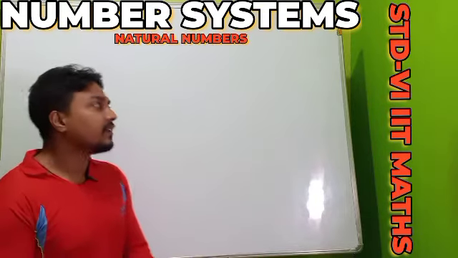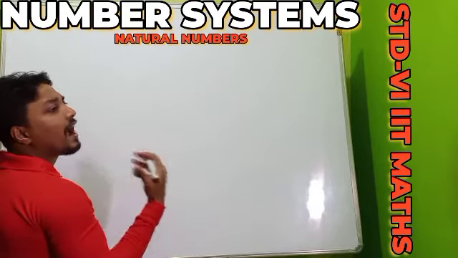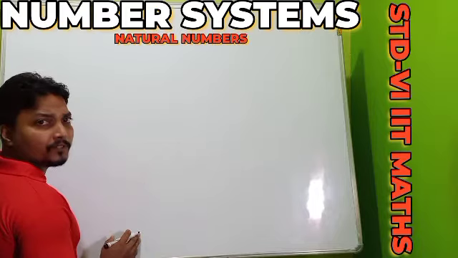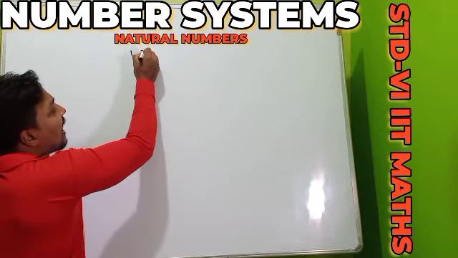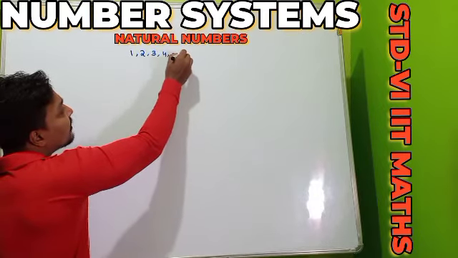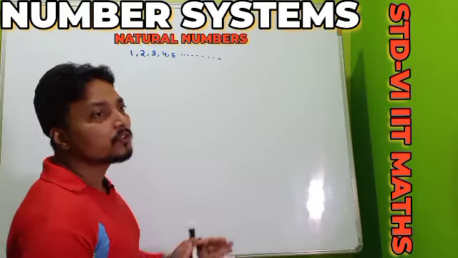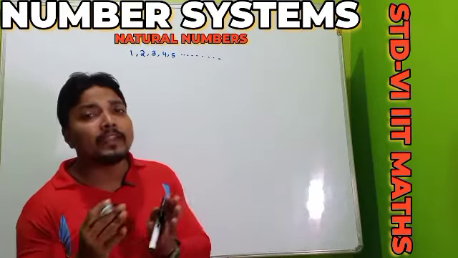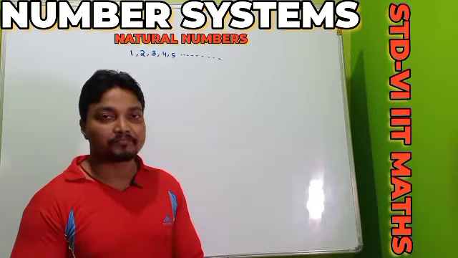See, whenever I say to anyone that you have to count, go and count, one will start counting from the number 1. 1, 2, 3, 4, 5, and so on. So whatever numbers we use for counting purposes are called our counting numbers.